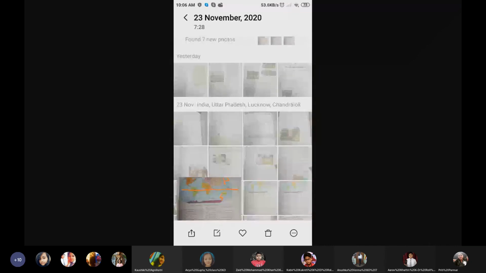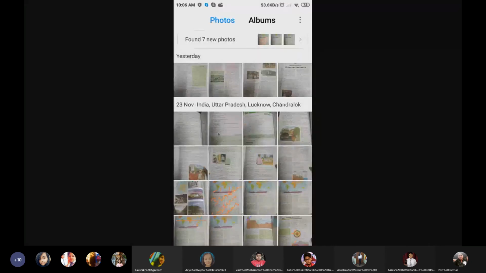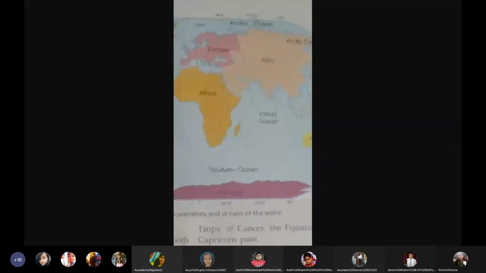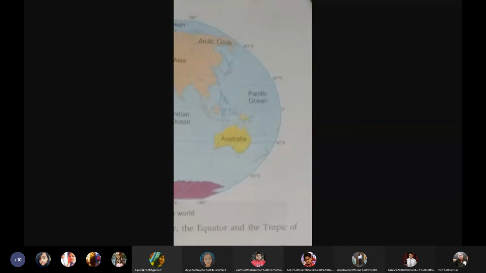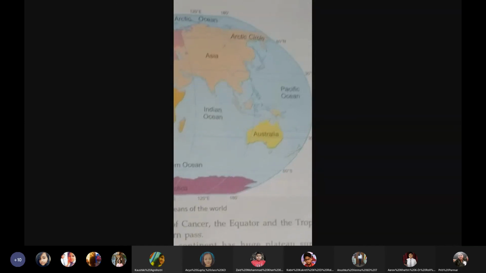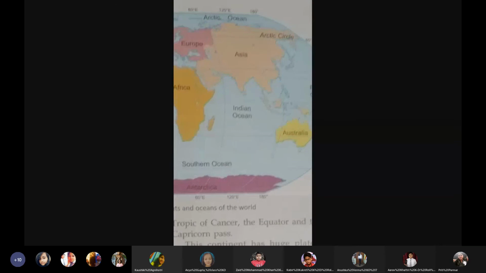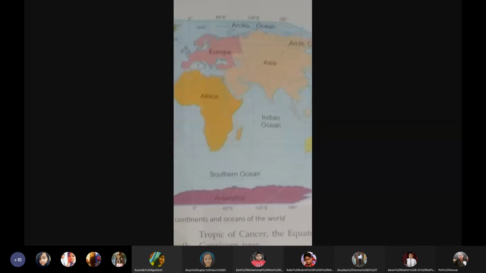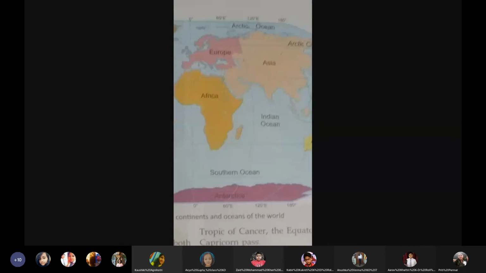We are talking of Europe here, this pink portion. And if you remember, equator, then after that, equator till 23.5 degrees Capricorn and 23.5 degrees Tropic of Cancer, we have the torrid zone, the hottest zone. Then above that, we have the temperate zone. So it is Europe, major portion lies in the temperate zone, leaving a few topmost, which is in the frigid zone. Can you see that? Major portion of Europe is in the temperate zone. So this is what they are telling you, that it lies entirely in the temperate zone.